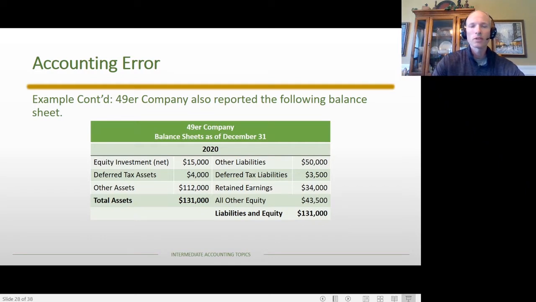On the count of three, in the chat or on your own, it's DTA or DTL. It's going to result in one of the two. On the count of three, say it out loud. 1, 2, 3. And the answer is a DTL. Again, because the asset is more under GAAP, so we're in that greater than situation. Under U.S. GAAP, the asset is more than it is under the Internal Revenue Code, and so in that case, this will be a DTL. I provide DTA and DTL because on the test, similar to what we're doing here, you're going to have to figure out which one it is in some cases. And then all the other accounts are listed there.